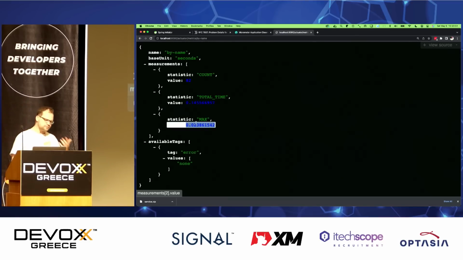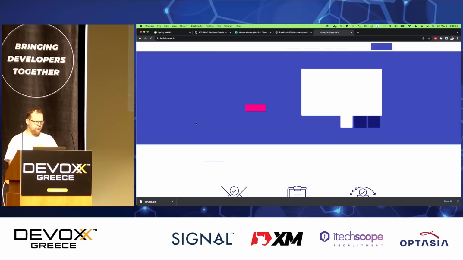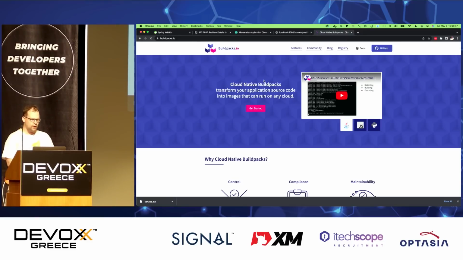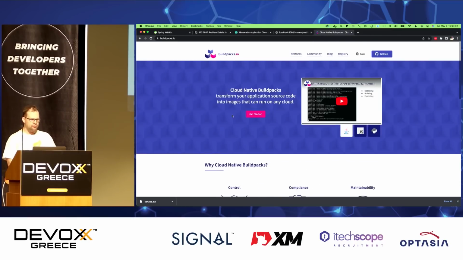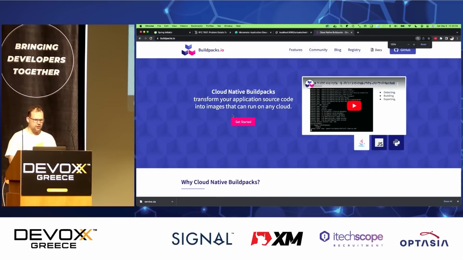Here, my friends, there are two concerns. The first concern is, how do I containerize the application, right? And obviously, to this end, we have the ability to use something like build packs, right? Build packs are a great way to take an application, whether it's a .jar or a .war or .exe or Ruby on Rails or Python or Node.js or, I can't say it, it's not a language. Anyway, moving on. You can do all those technologies and turn it into a container very easily using build packs.